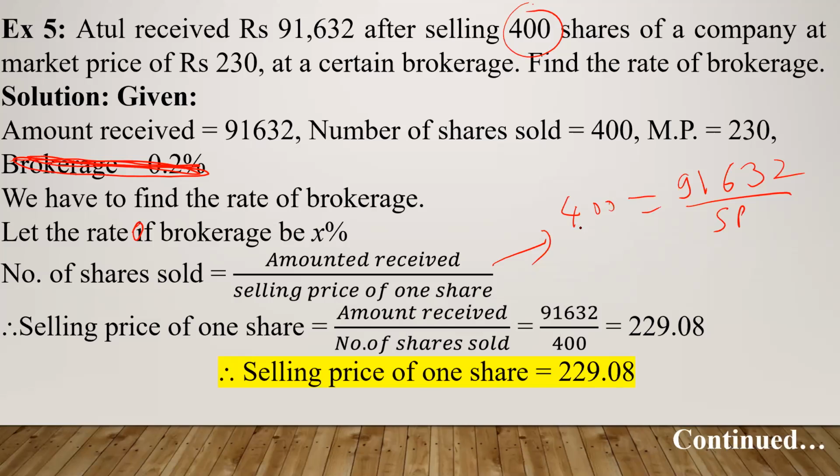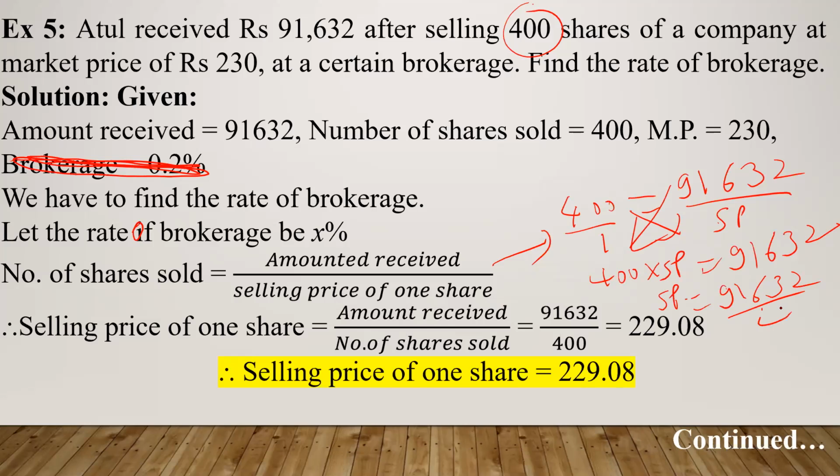What will you do? Do the cross multiplication. So 400 into selling price is equal to 91,632 into 1. So 400 will divide here. This is what I have written. Selling price of one share is amount received, 91,632, divided by number of shares sold, 400. So we get 229.08.